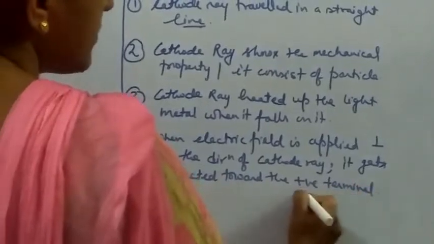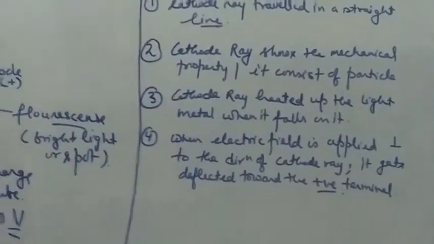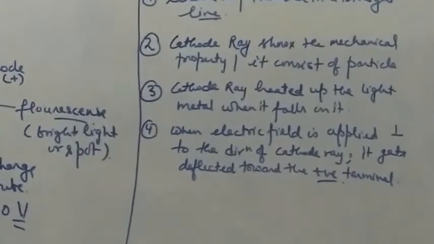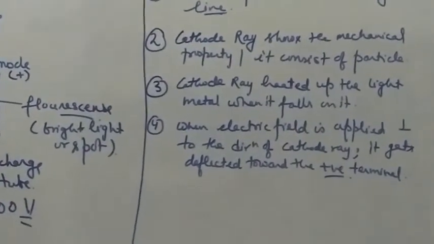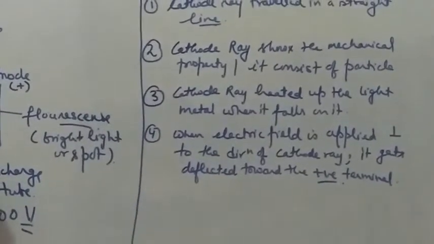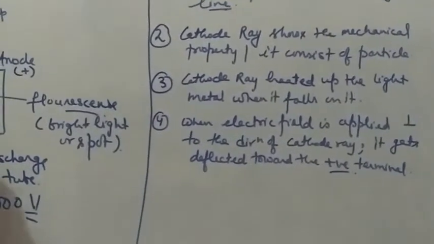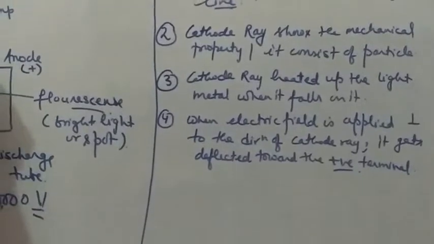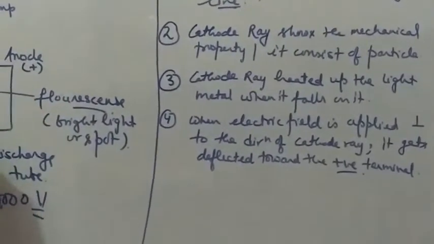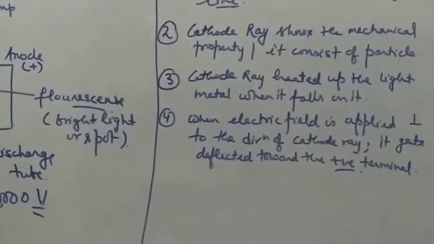Now students, what does it mean that it is bending toward the positive terminal? If I just show in this diagram, when the external electric field is applied, the direction of movement of the cathode ray is in this way. So when an electric field is applied from outside, this is the plus end and this is the negative terminal of the external source, what will happen?